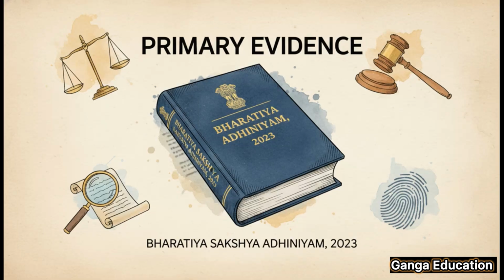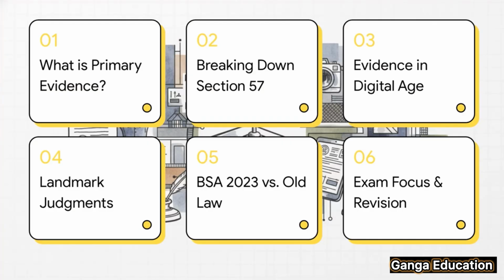We're discussing Section 57 of the Bharatiya Sakshya Adhiniyam 2023. Now, this section is all about the core concept of primary evidence. And trust me, it's an incredibly important topic for both your judiciary and APO exams. So, what's our plan for today? Here's the roadmap. We'll kick things off with the most fundamental question. What is primary evidence really?